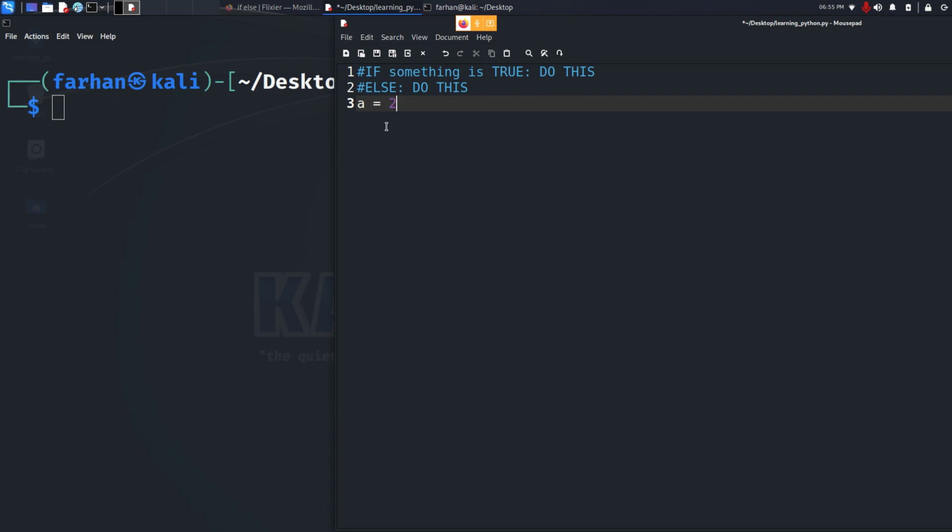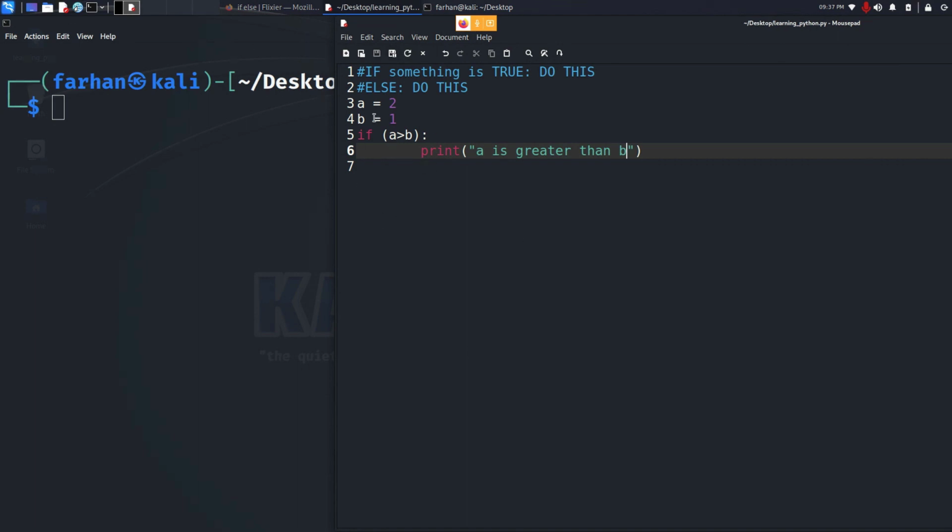I will assign my variable, the integer 2. I will take another variable which is 1. Now I will give an if condition. I will type in if a greater than b, close my bracket, press colon, come to the next line by pressing enter once, press tab once, and type in print a is greater than b.